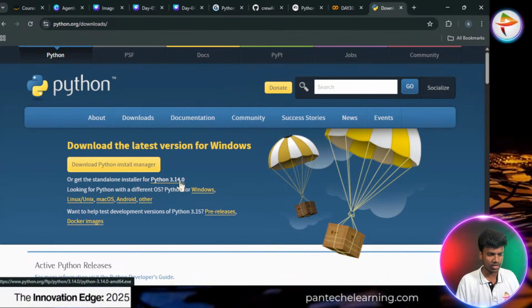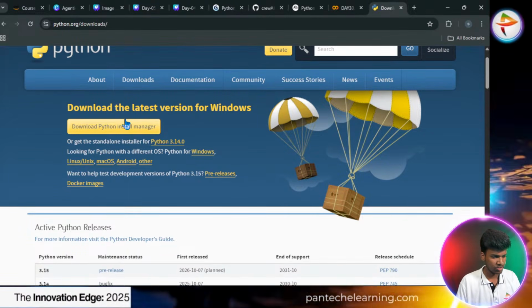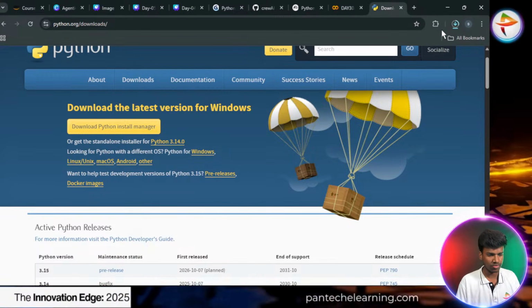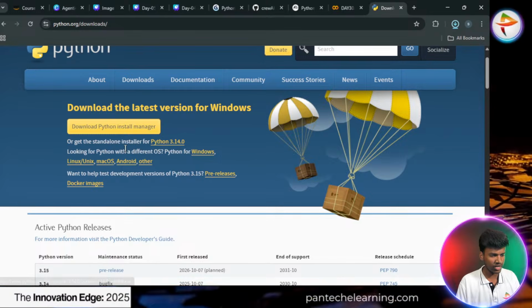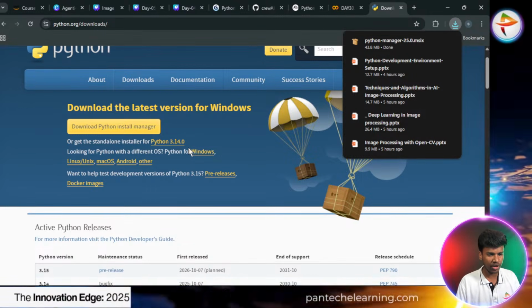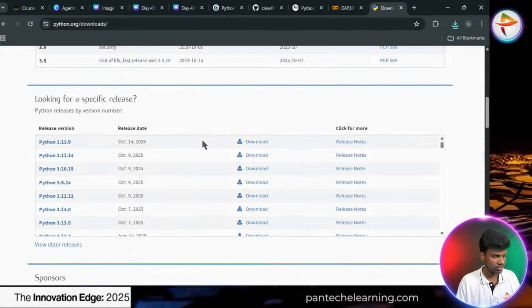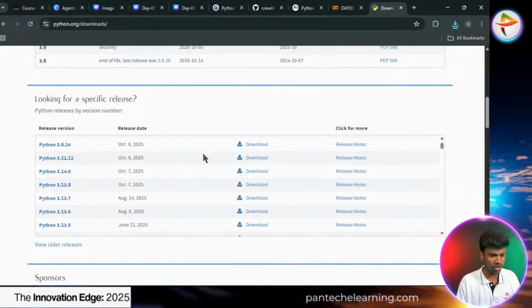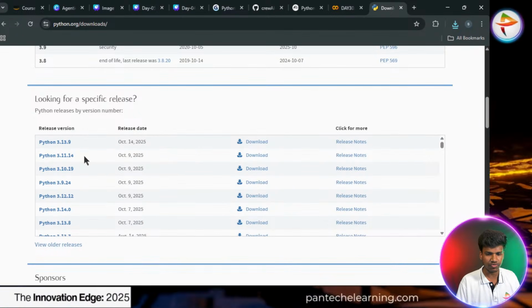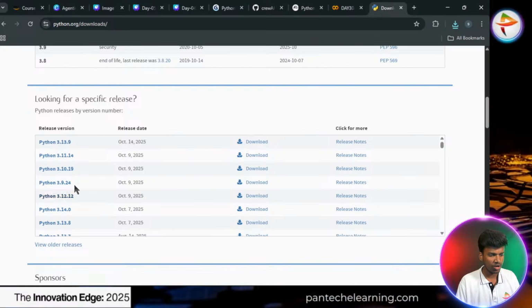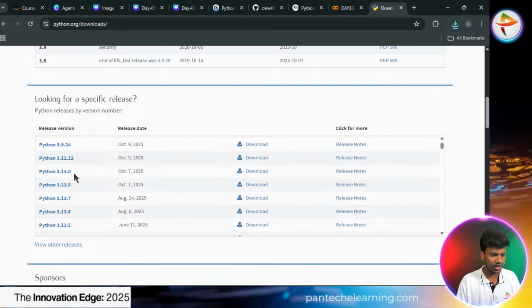Here, install manager. Now it's updated for Python. The latest version is 3.14. Still, you can scroll down the page to get the previous versions. Whatever you need, you can click and download it.